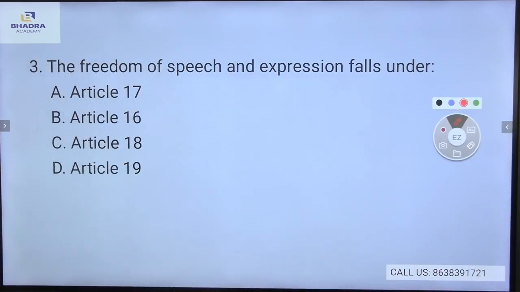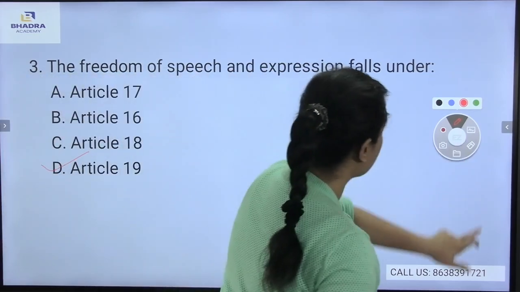Now, the third question: the freedom of speech and expression falls under Article 17, Article 16, Article 18 or Article 19. Now, which is the correct answer? Yes, Article 19 gives the freedom of speech and expression. It comes under Article 19. Now, let's come to the fourth question.